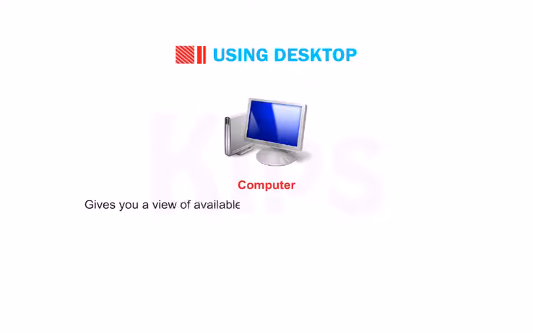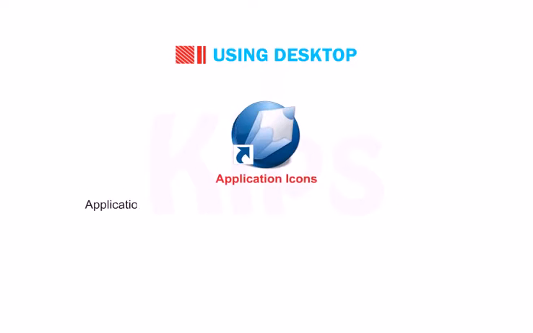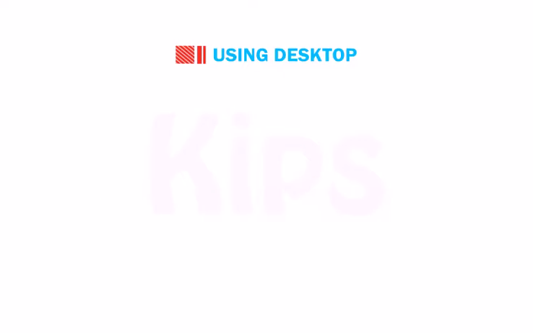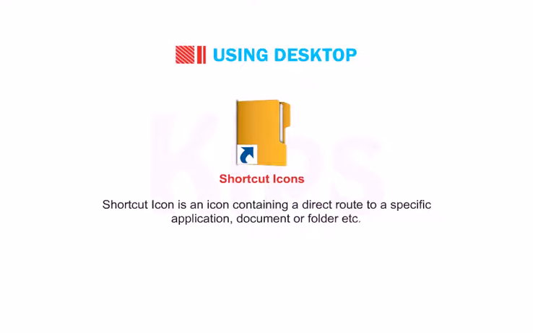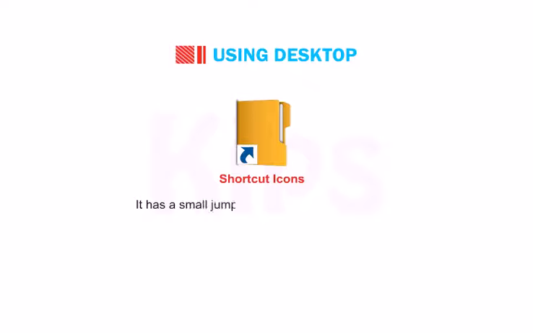Computer gives you a view of available drives and the contents stored on the computer system. Double-clicking on a drive icon will display the folders contained in that drive. Application icons are graphical images that give quick access to the related application. A shortcut icon is an icon containing a direct route to a specific application, document or folder, etc. It has a small jump arrow on its lower left corner.